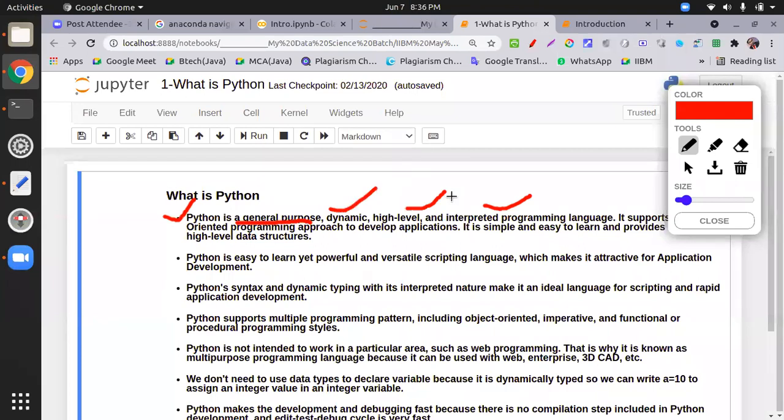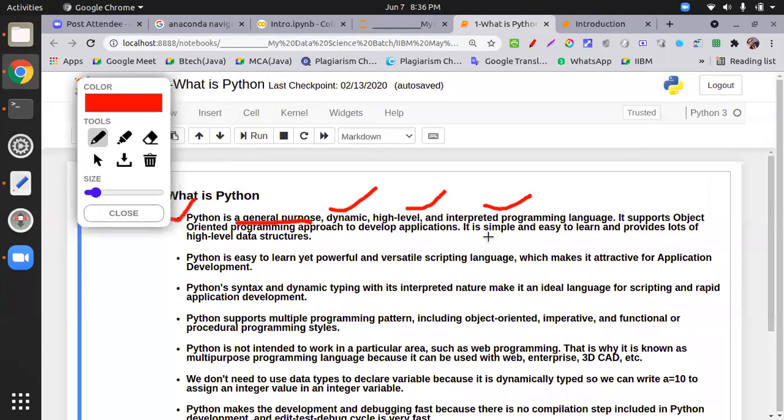Second word, interpreted. Interpreted means it's free from compilation. You need not write an entire code, save it, and compile it as a pre-compile step. It also supports the object-oriented programming approach to develop applications, just like Java, C Sharp, C++. It has the object-oriented approach, just like class, method, object, encapsulation, polymorphism, and inheritance. These concepts are followed by Python.